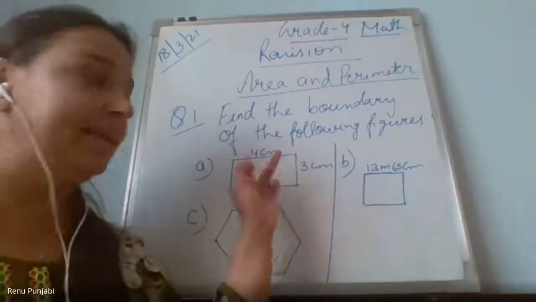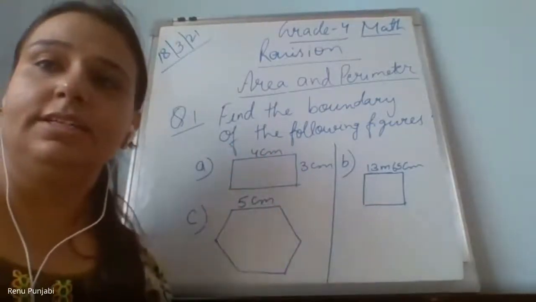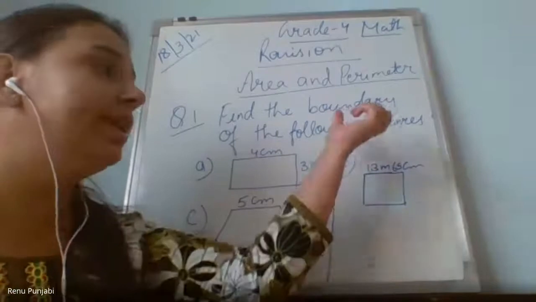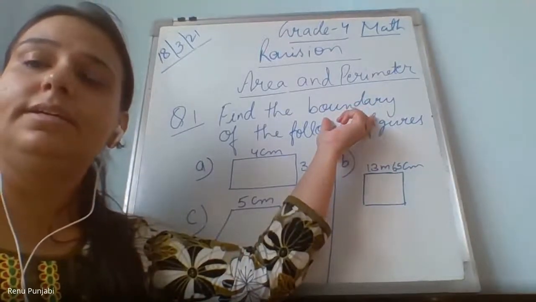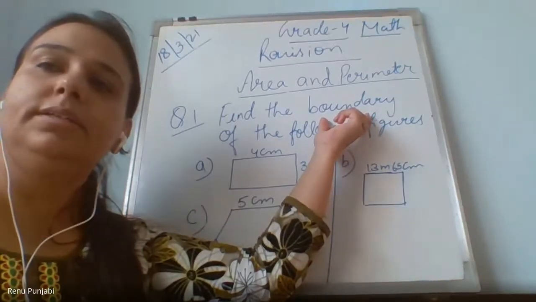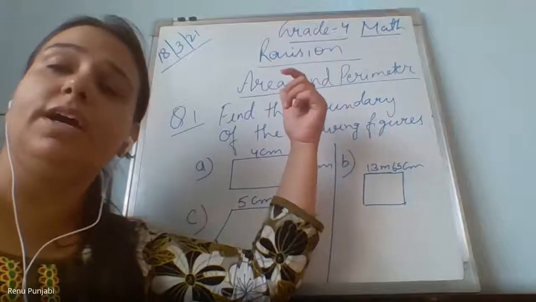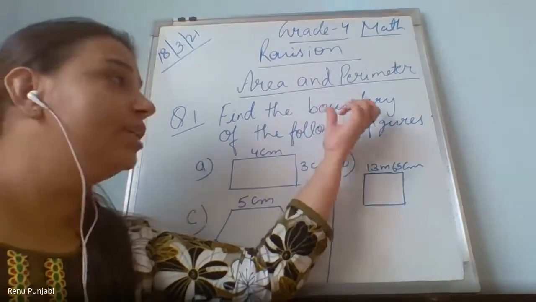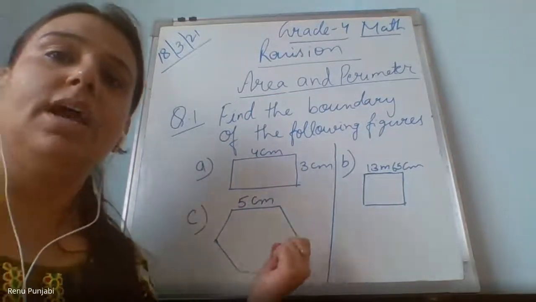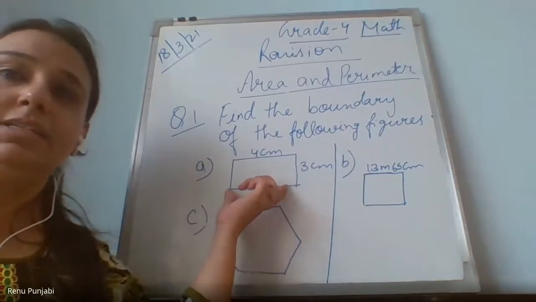Ma'am, perimeter. Lamha, is she saying correct that you need to find out the perimeter of these figures? No, ma'am. Lamha, boundary. Your voice is not coming. Yes, ma'am, now it's coming. Now say. Yes, ma'am, she is correct. Why were you confused? When we are talking about boundary, we need to find out what? Perimeter. Arna Agarwal, which figure is the first figure?